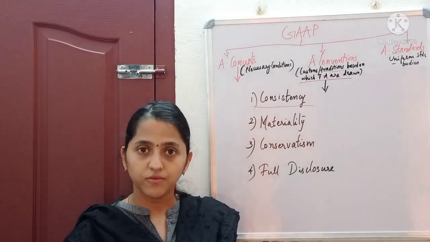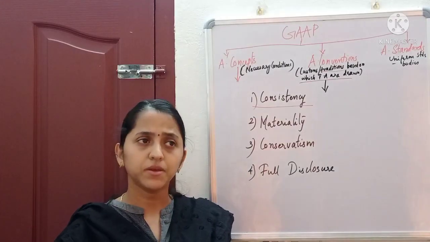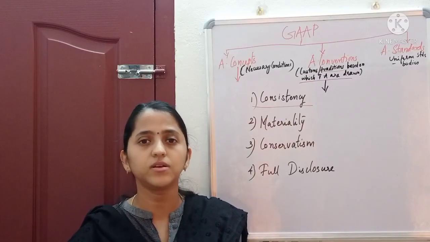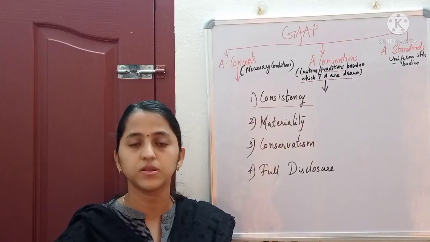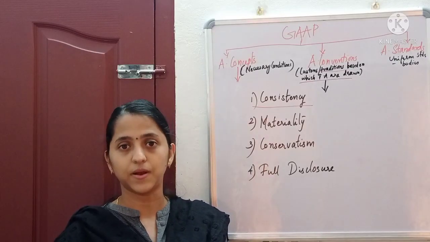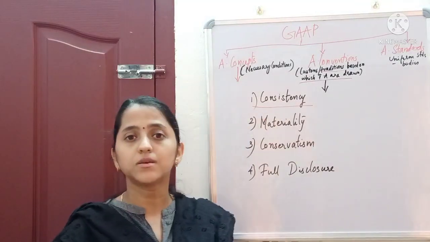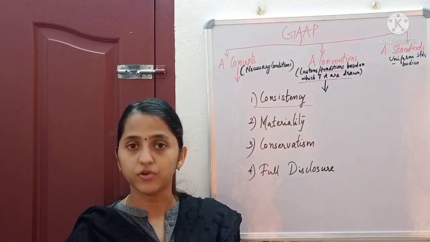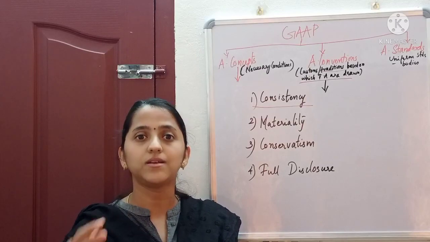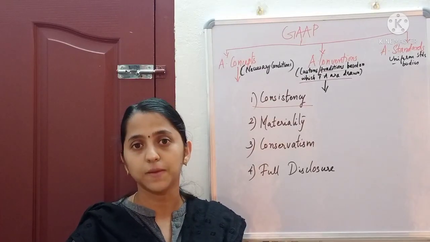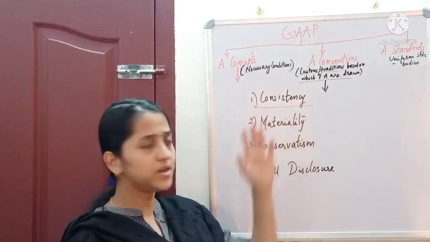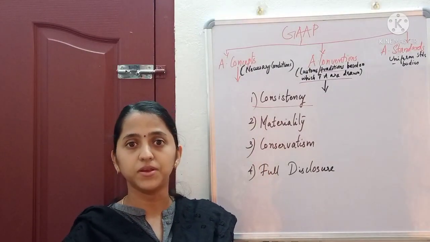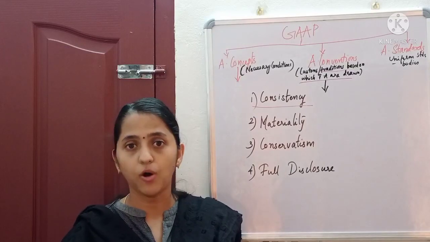There are various techniques, methods, procedures, rules, etc. So the consistency concept tells that if we follow a particular method for a year, we can follow it continuously. There should be consistency in following. We should not shift in between or very often.